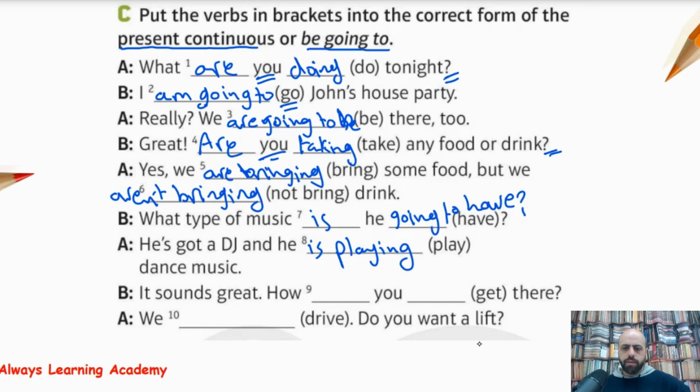Okay, it sounds great. How are you getting there? Or how are you going to get there? Doesn't matter. So how are you getting there? The answer, we are driving. Do you want a lift? So we are driving. And that will be the solution to this exercise.